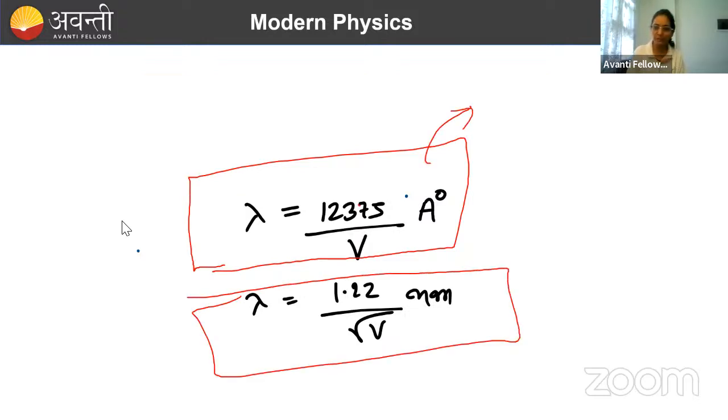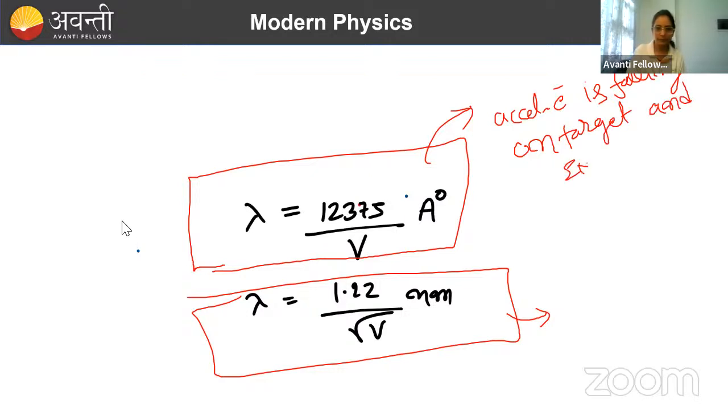So when will we be using this one and when will we be using this one? This one we will be using for the case right now. So what is the case? If an accelerated electron is falling on a target and exciting the target electron, then whatever wavelength comes out, we can calculate it like this, where V is your voltage. And this, you must have studied.